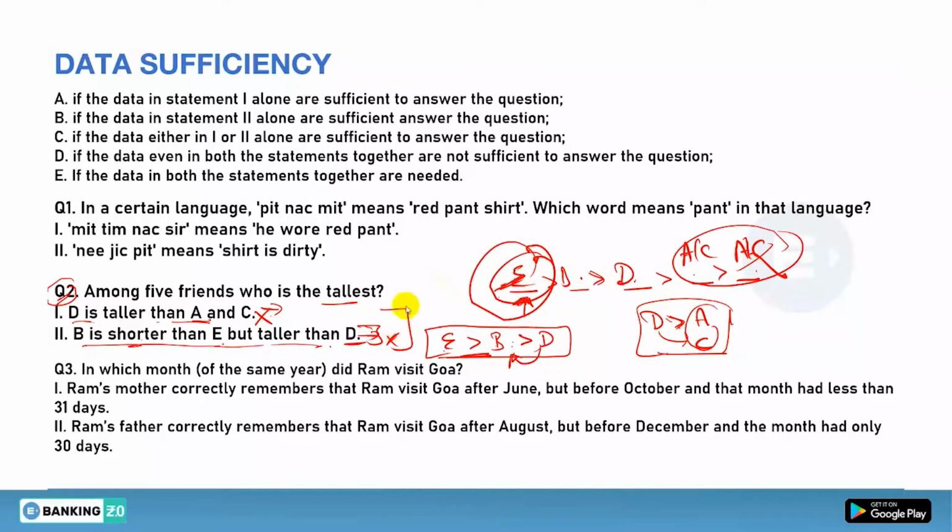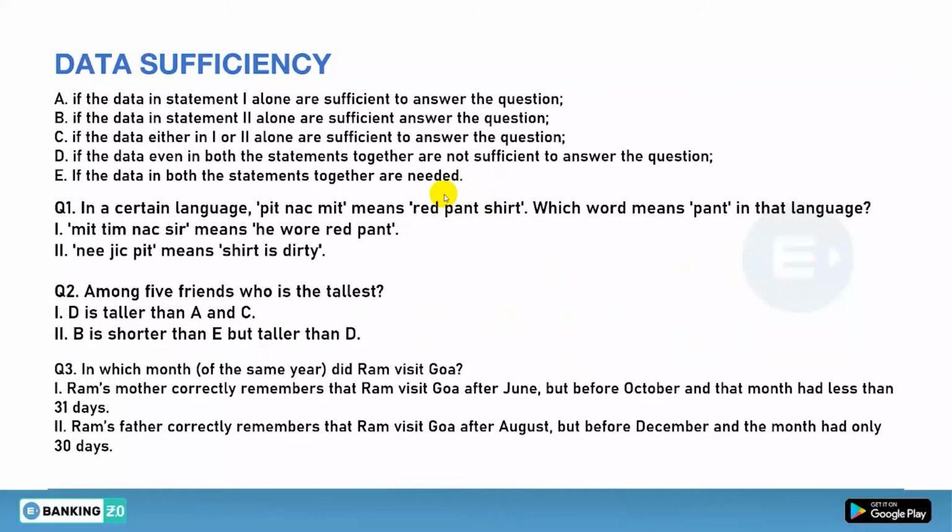Okay, so now it is obvious that by combining you can get your answer. Is it clear or not? So option E will be your right answer. Clear or not? After combining you are getting the answer. Done? Okay, so now we will see question number 3.